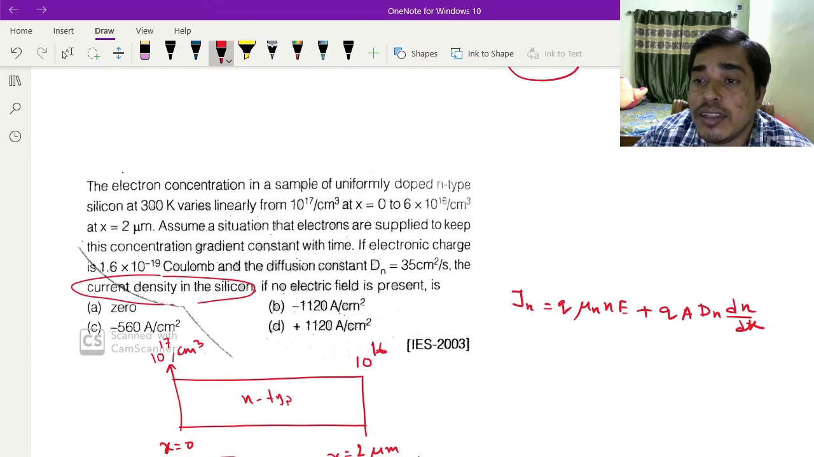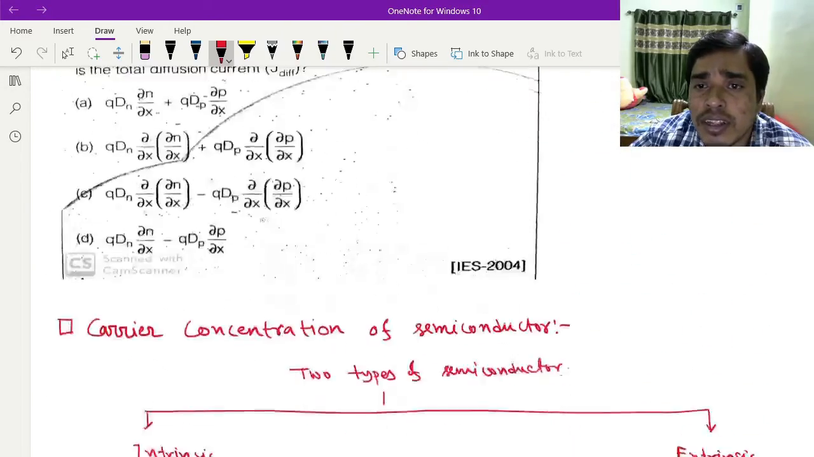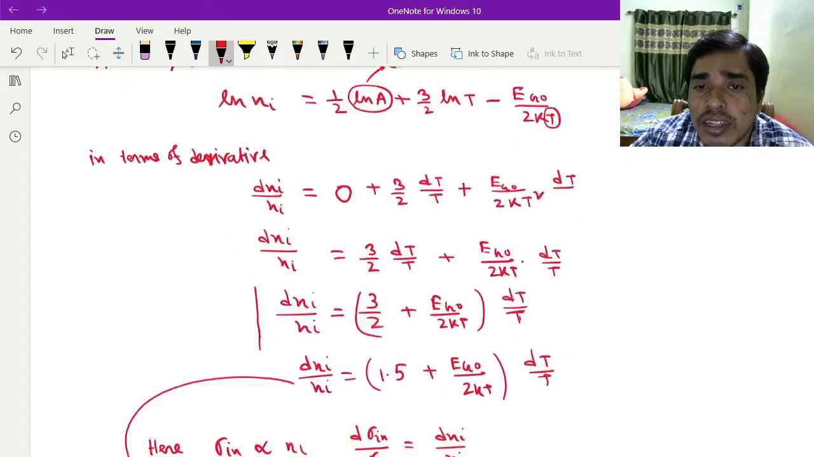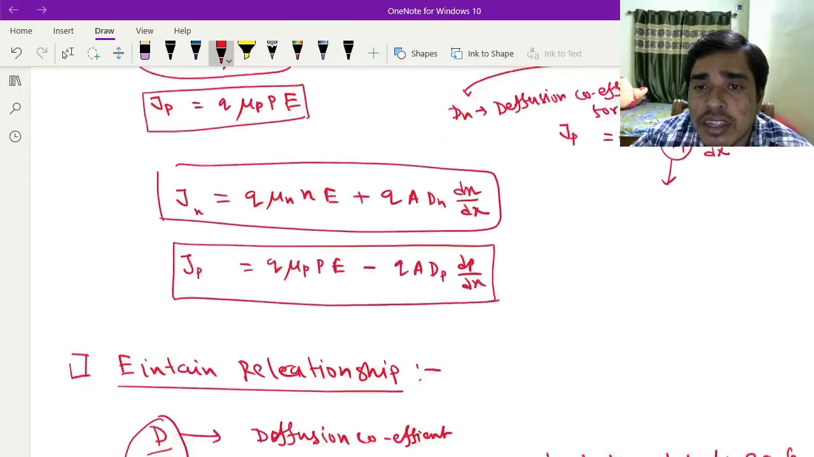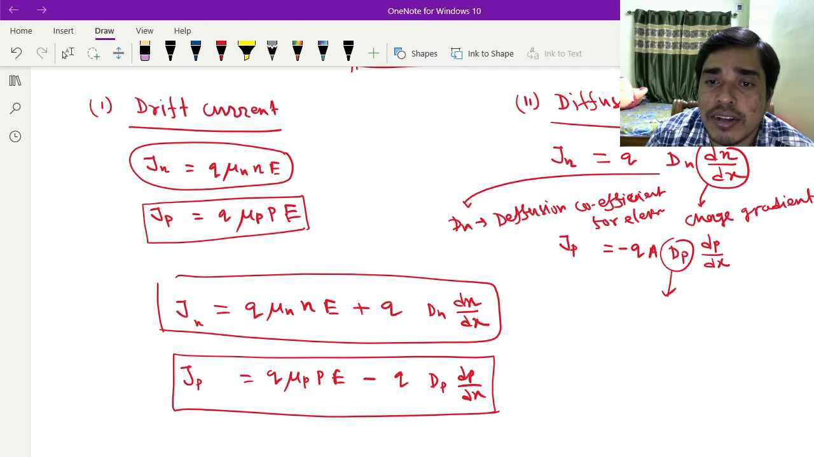This is current density, so it is not A. Here I have reduced this formula, so it is only Q. This must be not A, because this is a current density. So it is only dn, not A, because here is the current density.